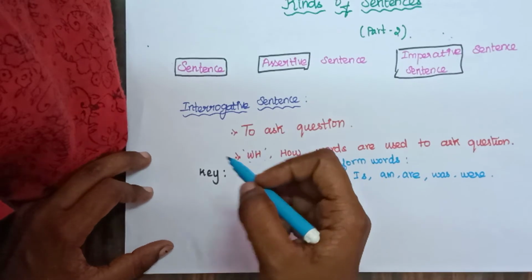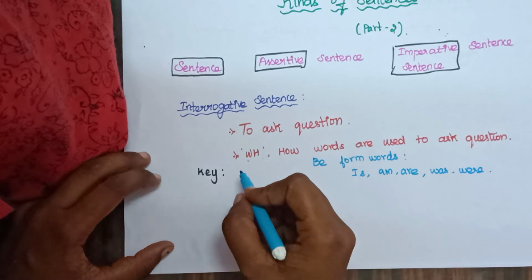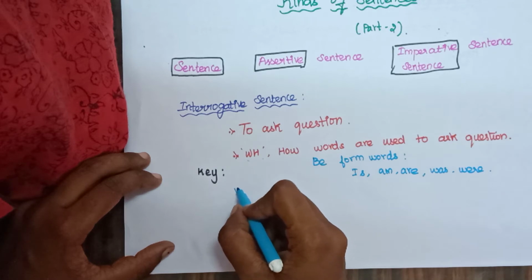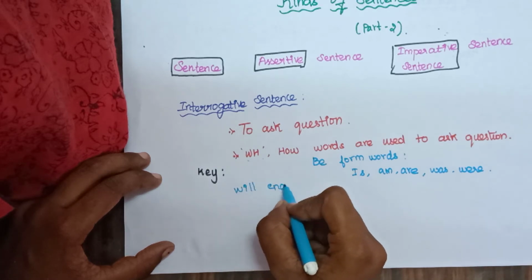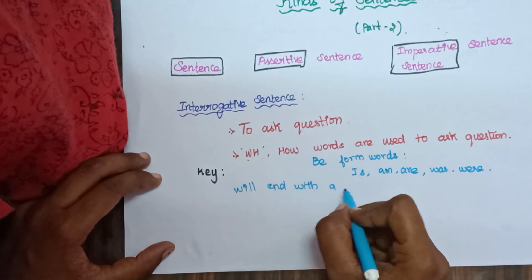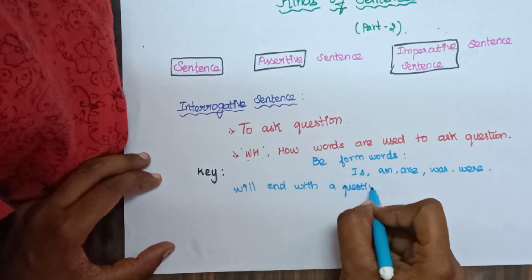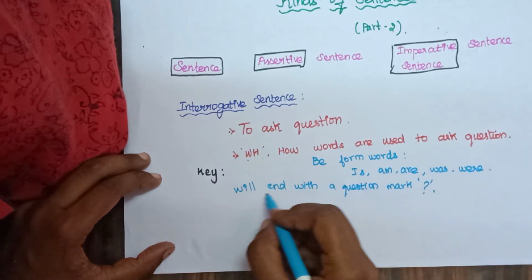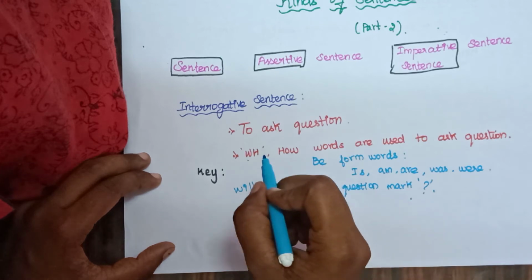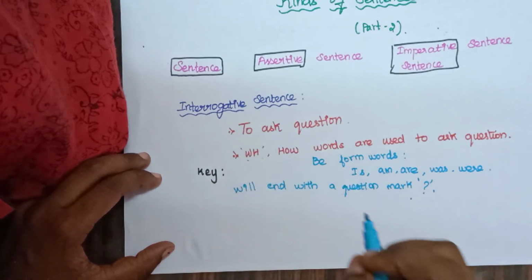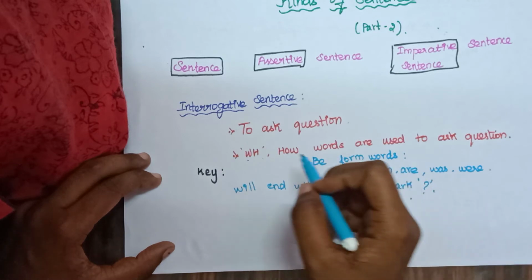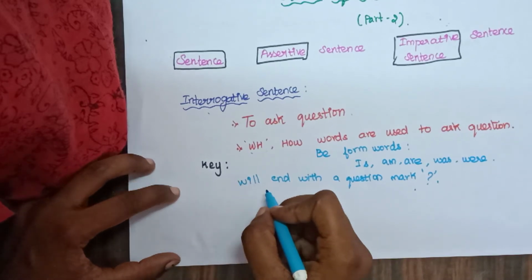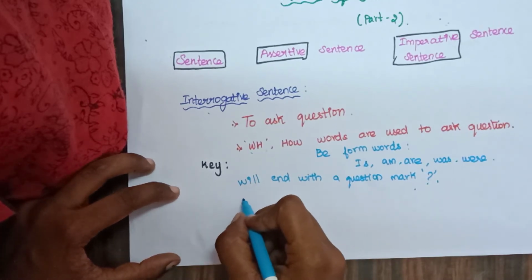So there is a key in this interrogative sentence. All the interrogative sentences, that is all the question type sentences, will end with a question mark. If you don't put this question mark, then you cannot say that as an interrogative sentence. So a question mark is so important in an interrogative sentence. Shall we see an example for this? Okay, we'll see one example.